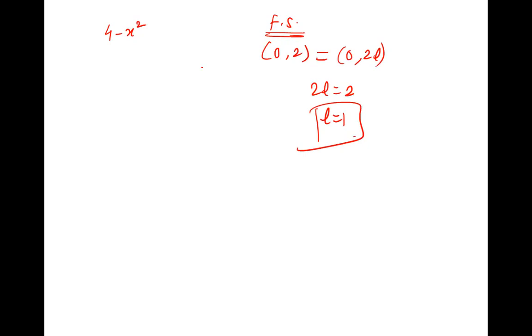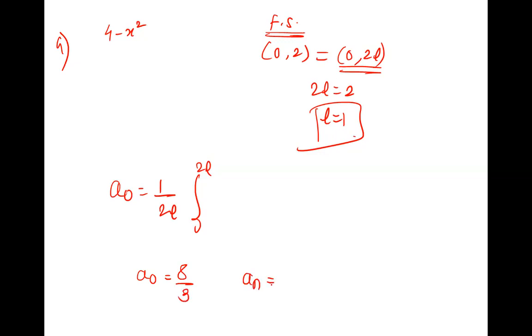Okay. And as it is 0 to 2L, the previous original definitions you are going to use, 0 to 2L wale. Correct? Right. So do that. If you are done, what is A naught for the fourth one? 8 by 3. Everyone can check your answers. A n is minus 4 upon n square pi square. And B n is 4 upon n pi.